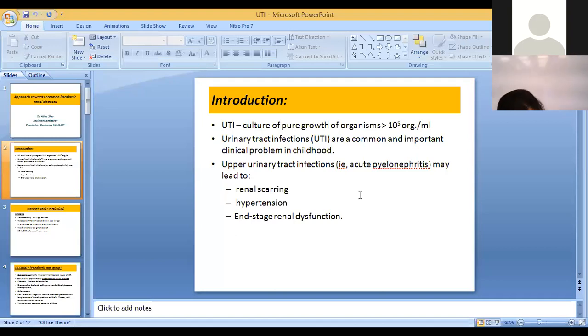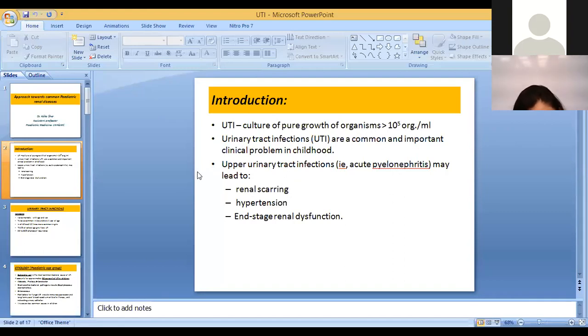If a child comes to you with a complaint of urinary tract infection in the form of urinary urgency, hypogastric pain, or increased frequency of urine, or going urgently to the washroom and saying that I'm feeling like peeing. In that case, when you go for urine culture, you do see a single organism growing more than 10^5 organisms per ml. If it is less than 10^5, we would say this could be a contamination, but this is not the pure organism causing urinary tract infection.